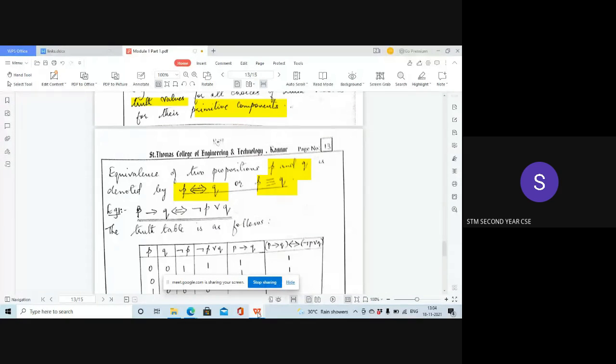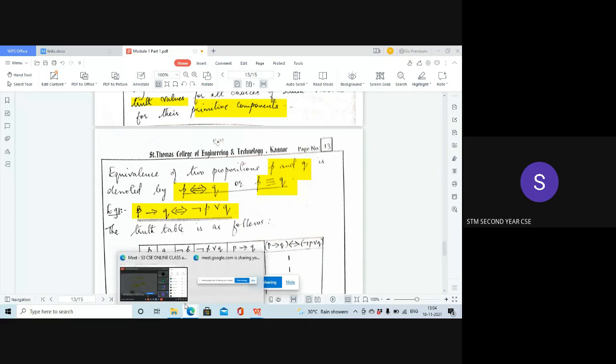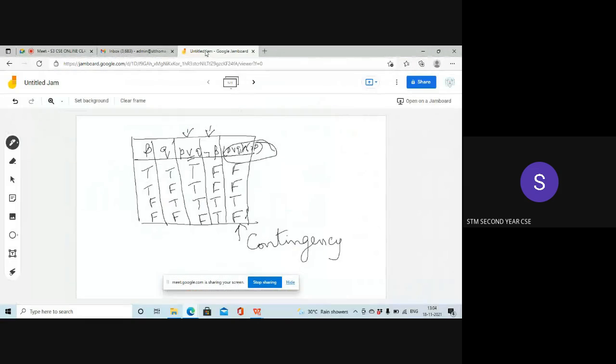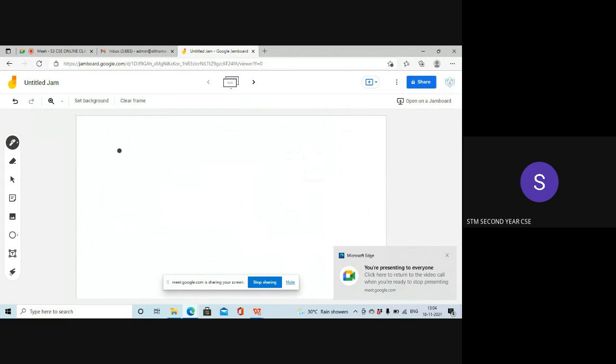Now another example to show that two propositions are equivalent. P implies Q is equivalent to not P or Q. Prove that the two propositions are equivalent.